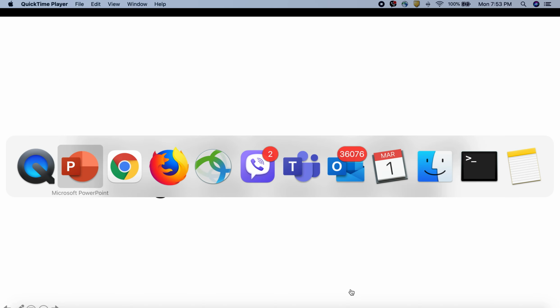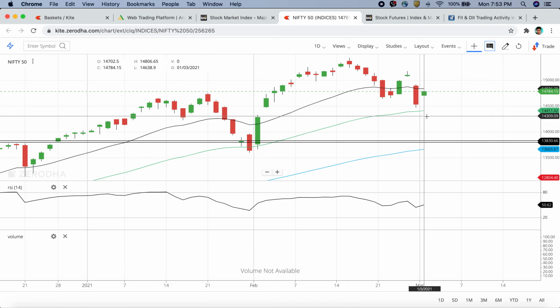Before that, let's talk about the markets today. Nifty has formed an inside bar on the daily time frame. A lot of you might think that Nifty has turned bullish, but you should not conclude as of now, because the high and the low of this inside bar will decide everything. If we close above the high of this inside bar, which is 14807, you can expect some more upside in days to come. If we close below the low, which is roughly 14638, then you can expect some further downside. The next target from here would be 15,000.